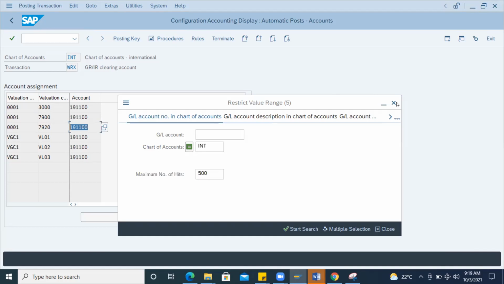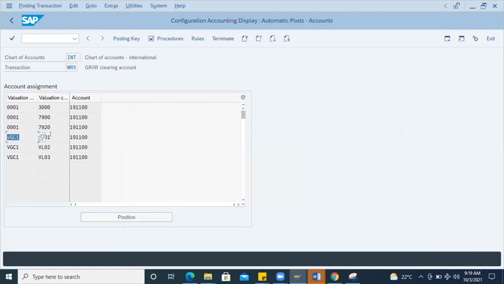See here you can see VGC1, someone maintained, right? VGC1, VL01. Whenever they choose this VL01 valuation class, then for that plant they have to maintain this grouping code, or else again it will show an error. You try once. Try this VL01 valuation class, create the PO, then receive the GR with MIGO. You just do the MIGO, then you definitely get an error with this combination, that you have to maintain VGCN for your plant. Or you can take another plant also and try that scenario, so you'll get more idea on that. Okay, clear?